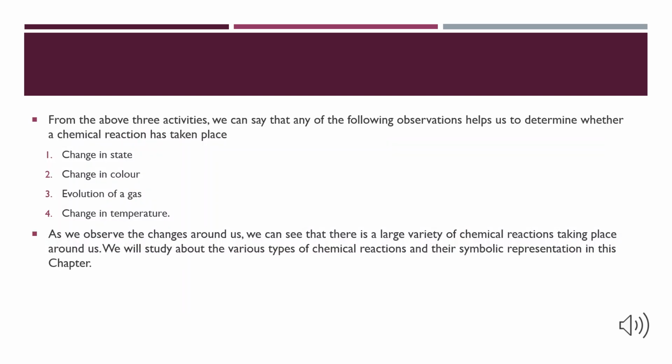From the last three experiments that we have studied, we can say that change in state, change in color, change in temperature or evolution of gas indicates that a chemical reaction has taken place. As we observe the changes in our surroundings, we can see that there is a large variety of chemical reactions taking place around us. We will study the various types of chemical reactions and their symbolic representation in this chapter.